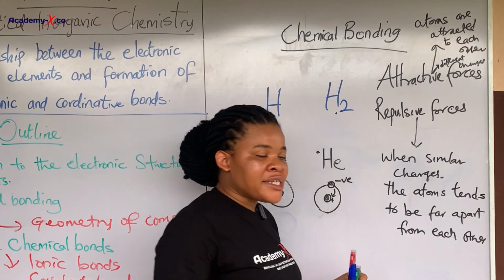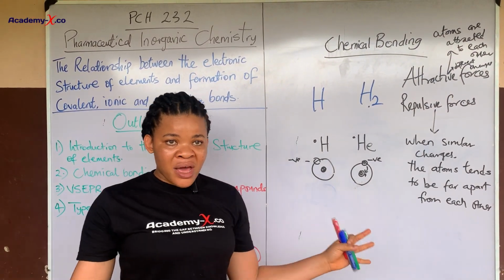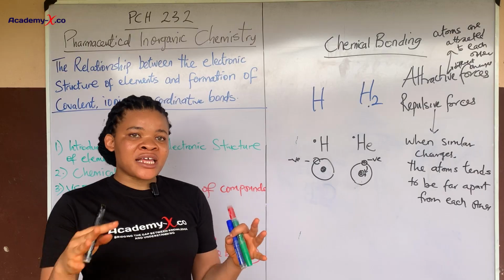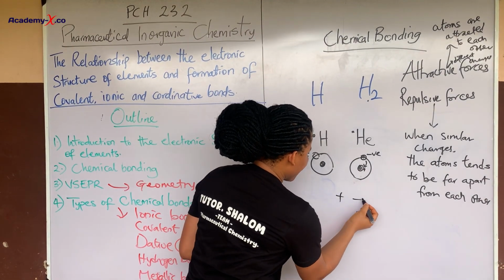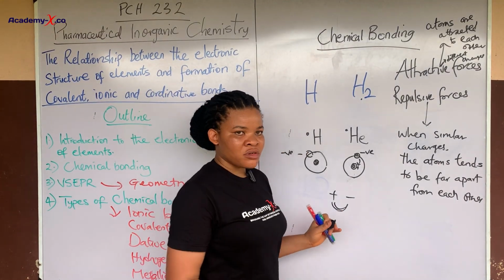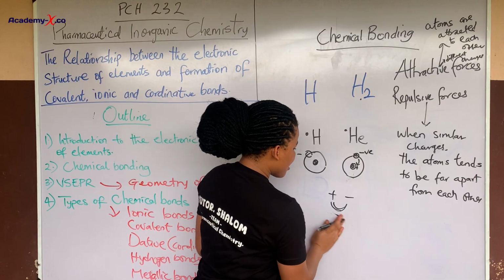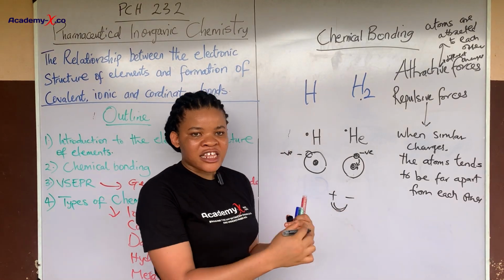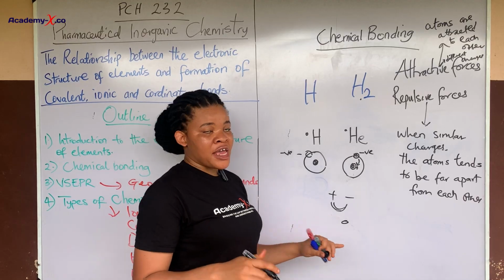Remember, in our basic chemistry and physics, we know that like charges repel each other while opposite charges attract each other. When you have plus and negative, there's going to be what? Attraction. So when this attraction occurs, they cancel out and the net charge is now going to be 0. They become stable. So at 0 they are stable.